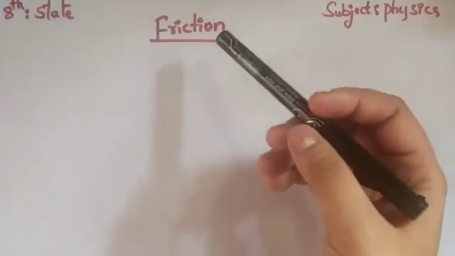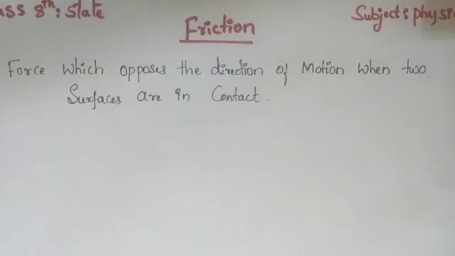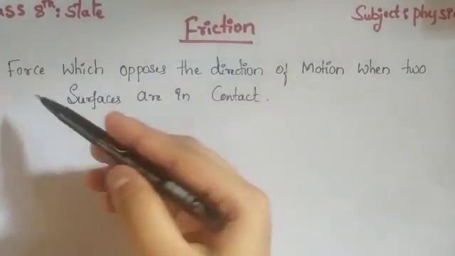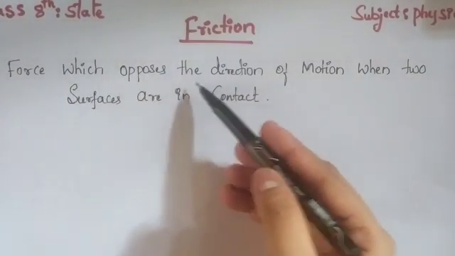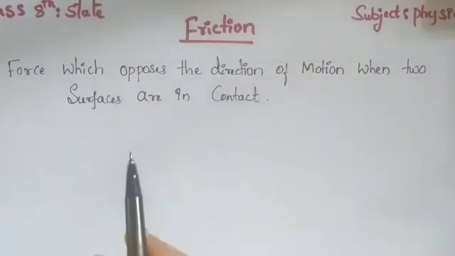So previously, in the last chapter on force and pressure itself, we got to know what friction is. So what does friction mean? Friction is the opposite force that opposes the direction of motion when two bodies are in contact with each other. Friction means the force which opposes the direction of motion when two surfaces are in contact with each other.